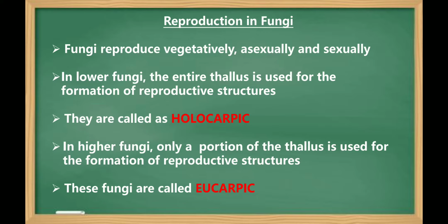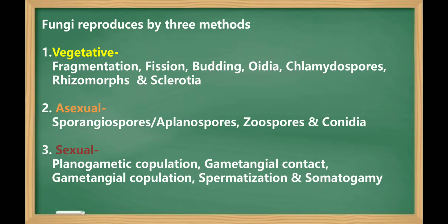Whereas in higher fungi, only a portion of the thallus is used up for the formation of reproductive structures. These fungi are called as eucarpic. So fungi reproduces by all the three methods: vegetative, asexual and sexual.